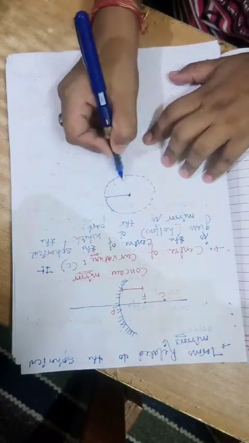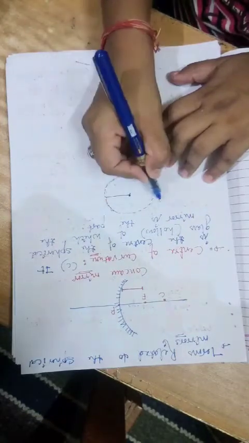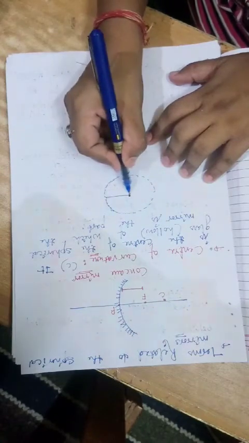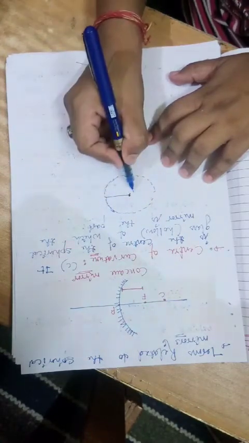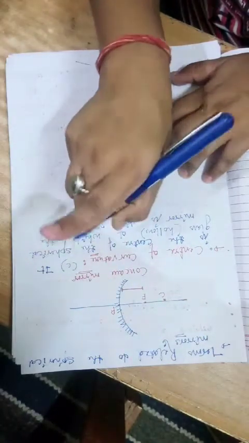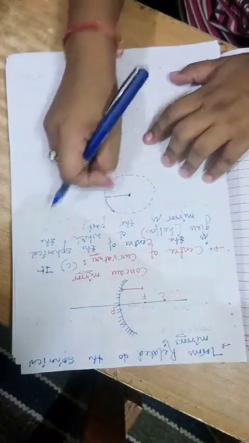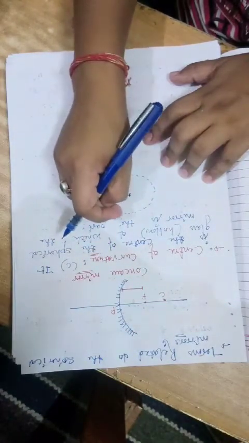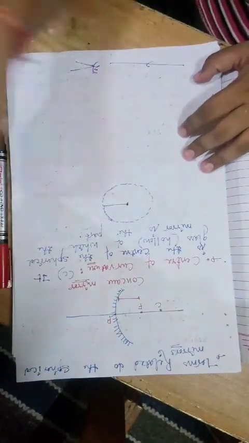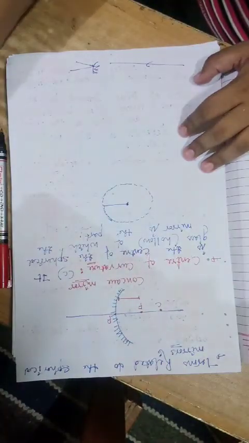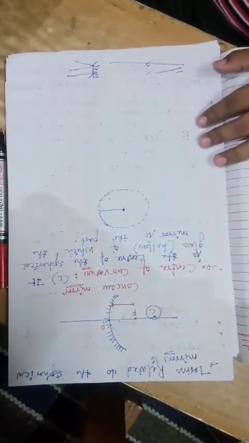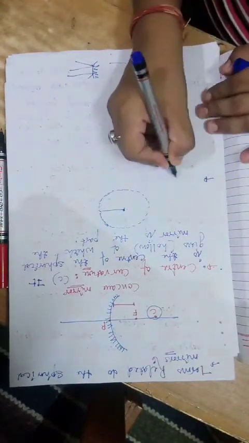of the spherical mirror's parent sphere. The center of curvature is the center of that hollow spherical glass of which this spherical mirror is a part. Again, the center of curvature is the center of that hollow spherical glass of which this spherical mirror is the part. Here, obviously I have marked the center of curvature over here. It is C.